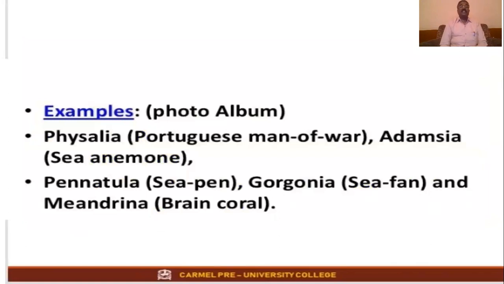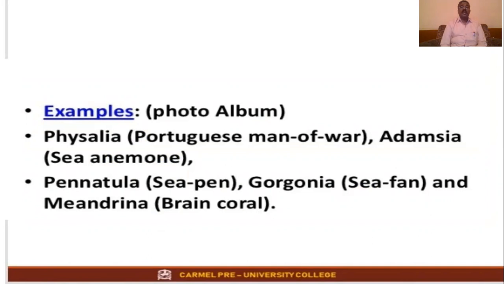Certain examples I'll show you. Physalia is a scientific name, Portuguese man of war. Adamsia, sea anemone. Pennatula, sea pen. Gorgonia, sea fan. And Meandrina, brain coral.